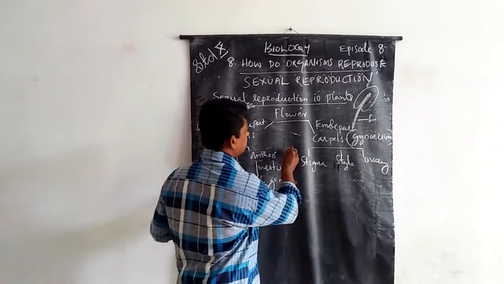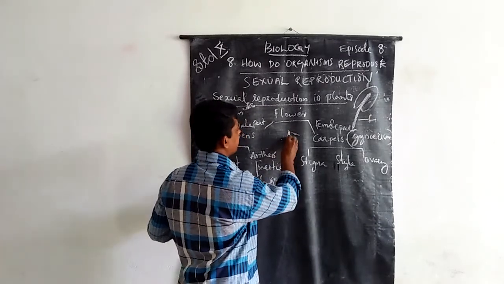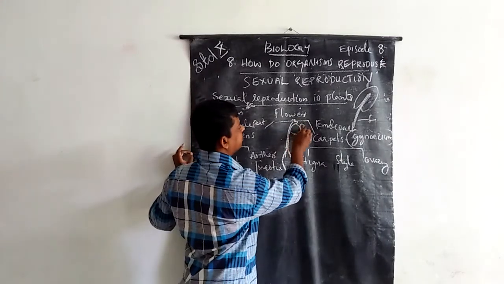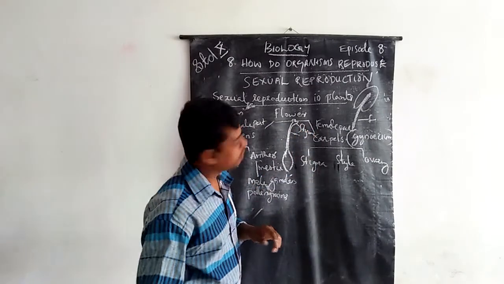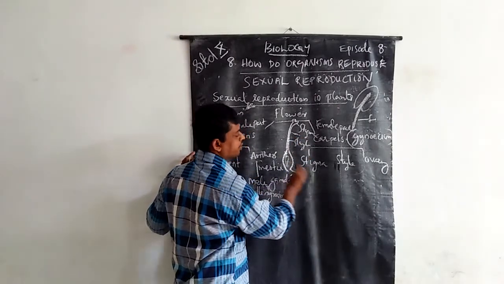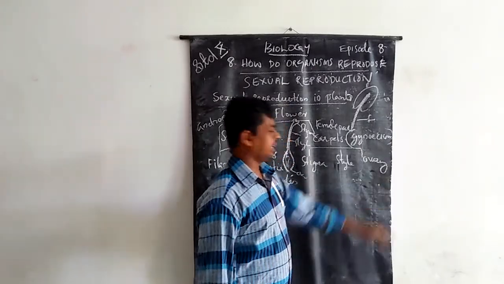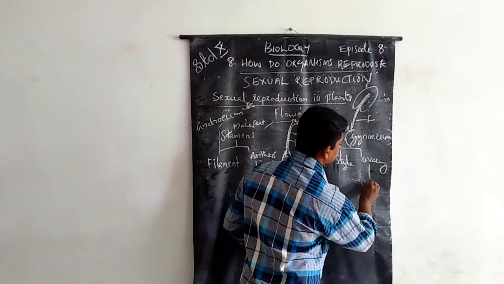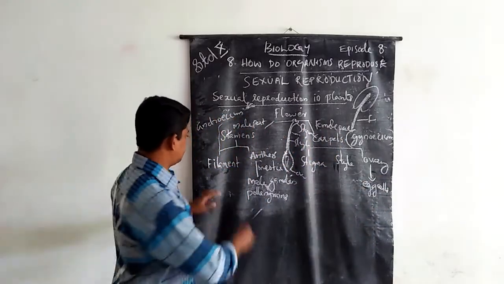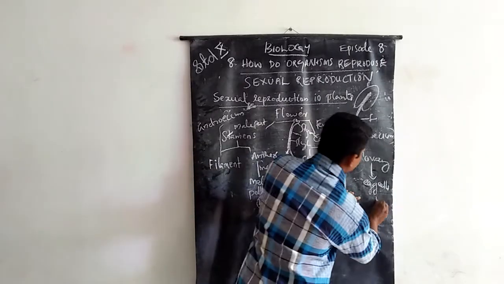Now, look at what the structure is. This is stigma, this is style, and this is ovary. Stigma, style, ovary. Then the ovary produces egg cells. The male gametes, that is pollen grains, are haploid in nature, and these egg cells are haploid in nature.